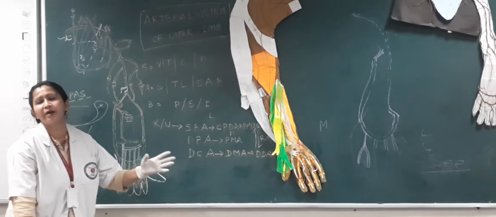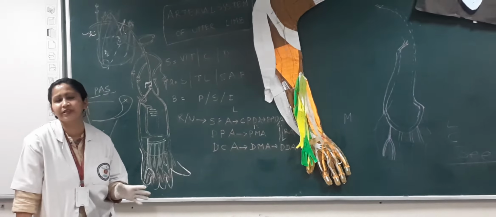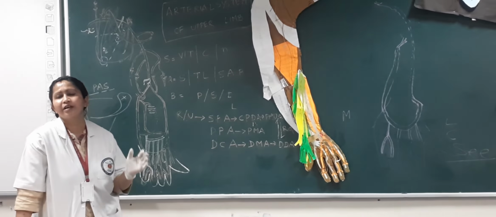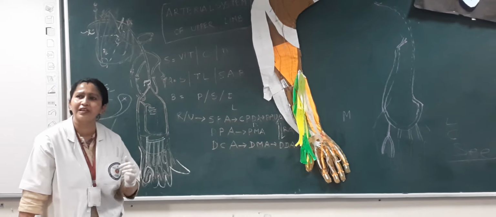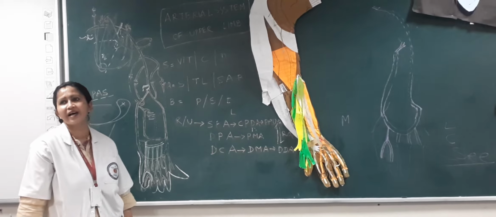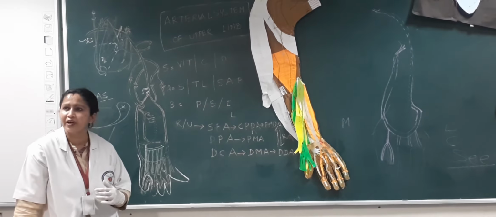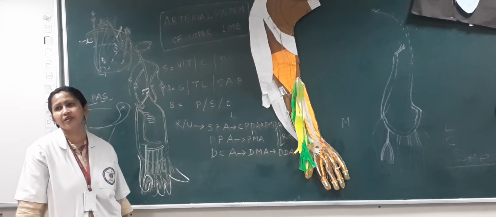The superficial group comprises five muscles. That is the pronator teres, palmaris longus, flexor carpi radialis, flexor carpi ulnaris, and the flexor digitorum superficialis. And the deep muscles are flexor digitorum profundus, pronator quadratus, and flexor pollicis longus.